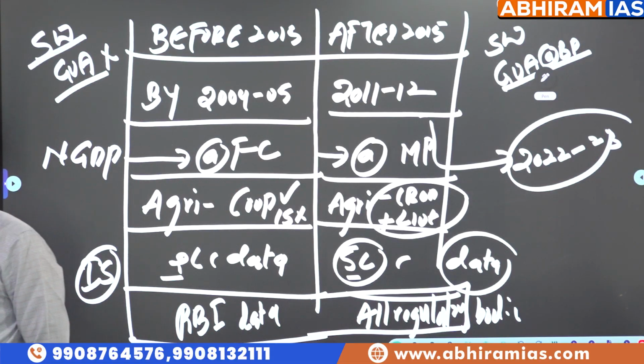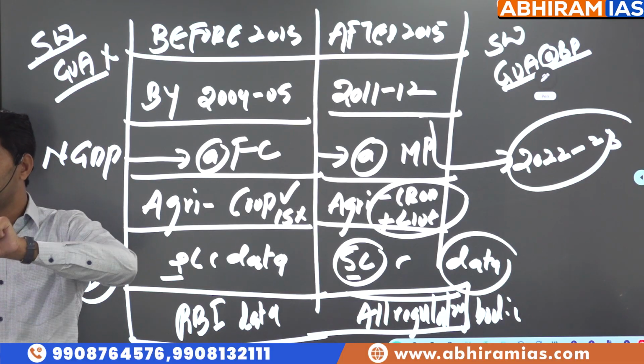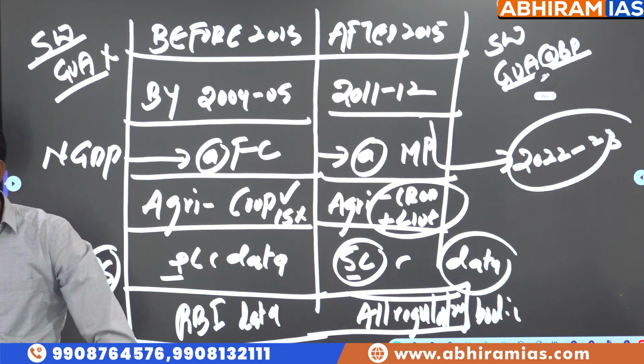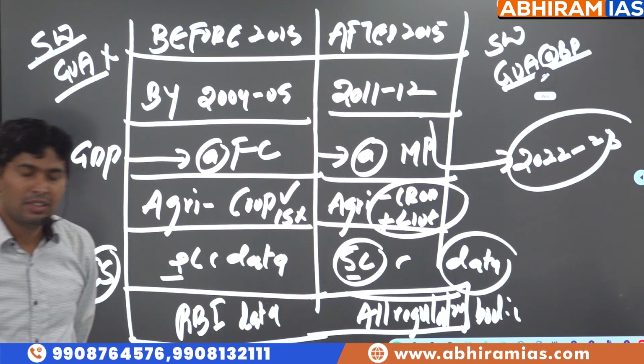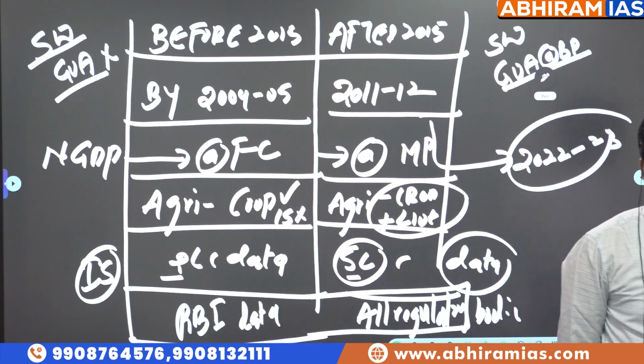What is the meaning of value addition? To produce a final product, the intermediary consumption used is subtracted, and what remains is called value addition. What is gross value addition? Total value addition in the sector is called gross value addition.